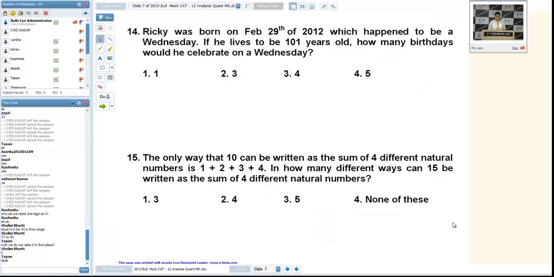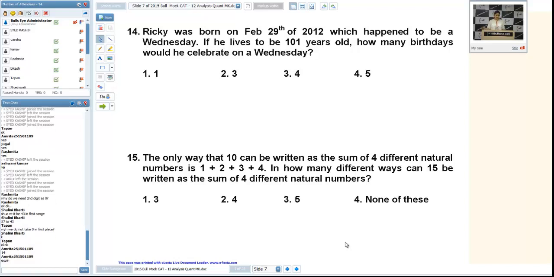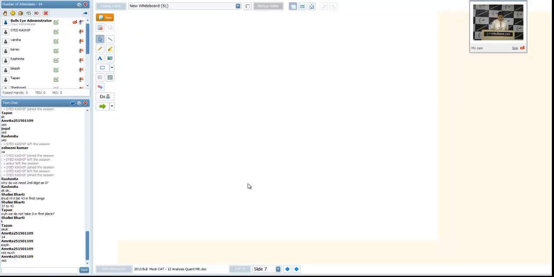Okay, let us move on now. We have the 14th. Difficult calculation actually if you are not comfortable in calendar. The 15th was very easy, just hit and trial. 14th, any problem? Amrita, are you okay with the calendar concept? After every 7 days, we'll get the same day. It says Ricky was born on February 29th of 2012, which happened to be a Wednesday.